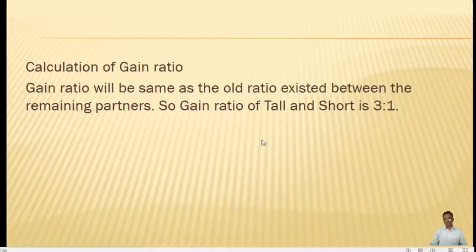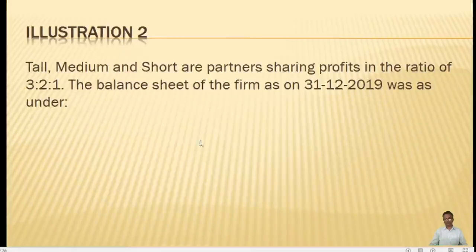the same as the old ratio existing between the remaining partners. So in the problem, the medium is the deceased person. So the remaining partners are tall and short. Their ratio is 3 for tall and 1 for short.